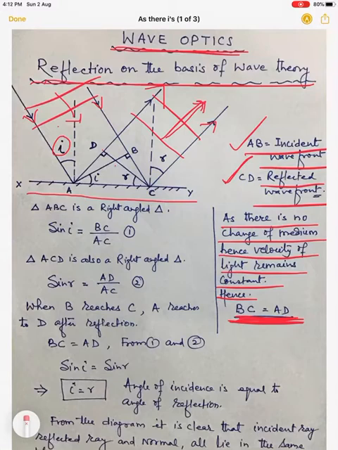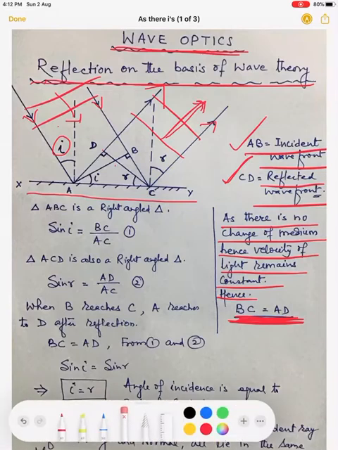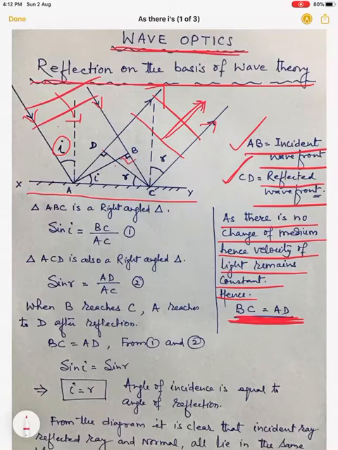Triangle ABC is a right angle triangle and this angle is 90 degrees, and this angle is i. So we can write sine i, that is perpendicular upon hypotenuse, that is BC upon AC. So sine i we can write as BC upon AC.